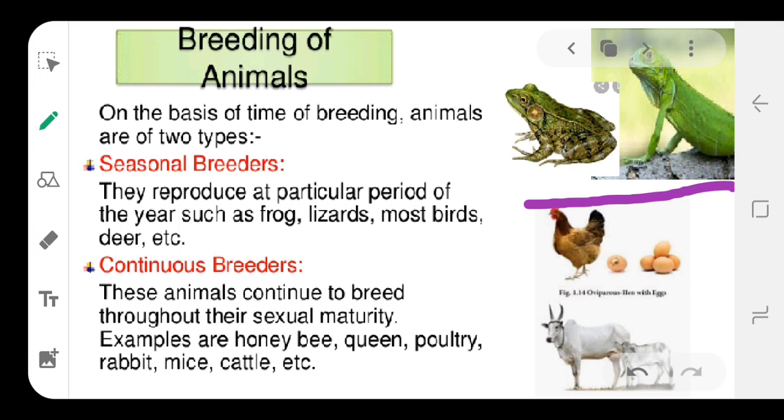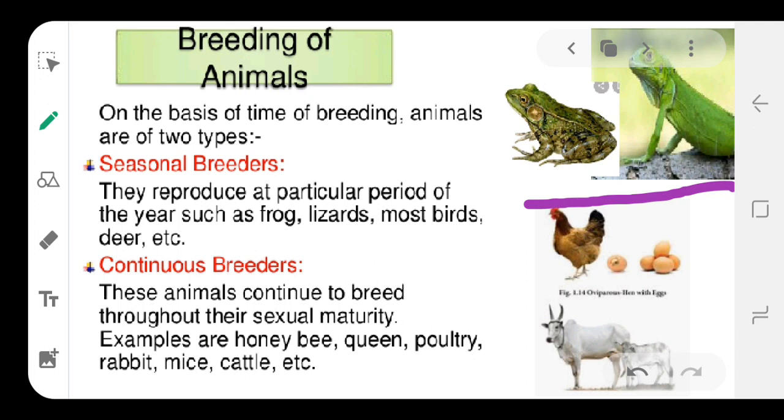But one thing here, the poultry farm. Have you heard about the poultry farm? Here the rearing of hens is occurring. So in this farm, what happens? For the commercial exploitation process, hormone treatment is given to the birds to lay eggs throughout the year.